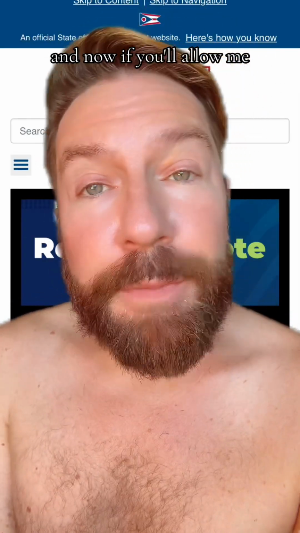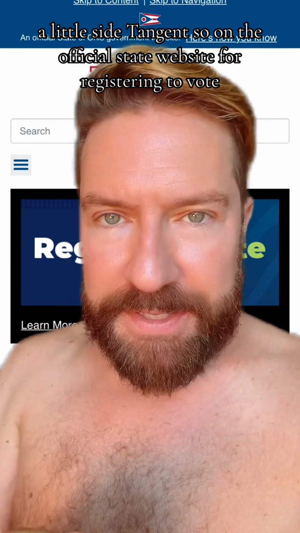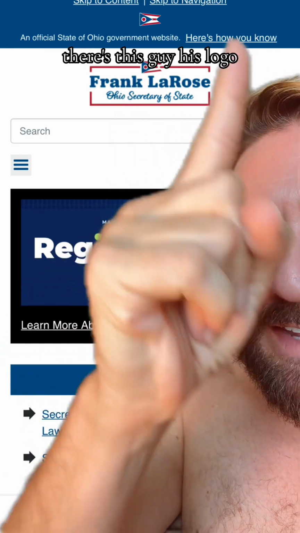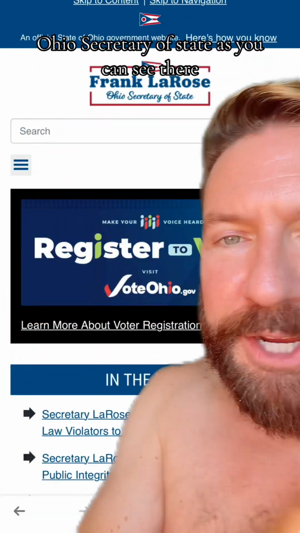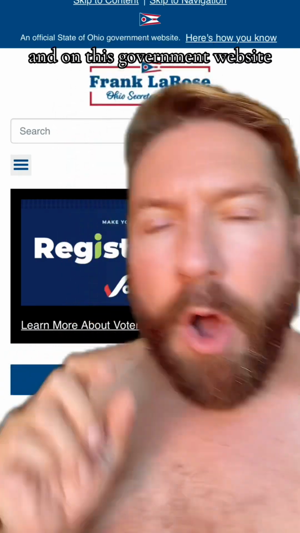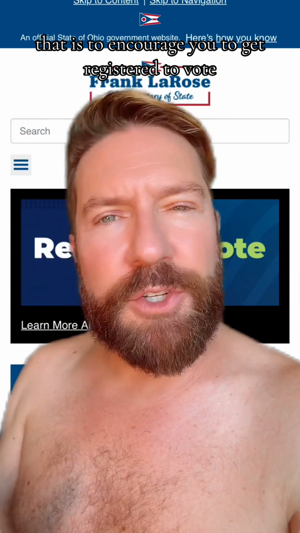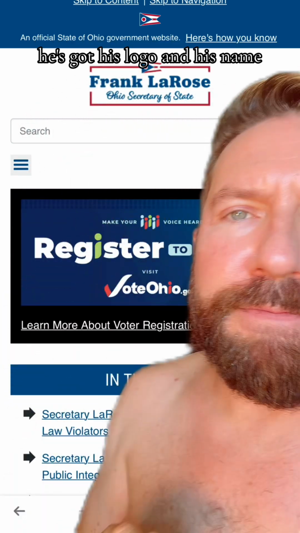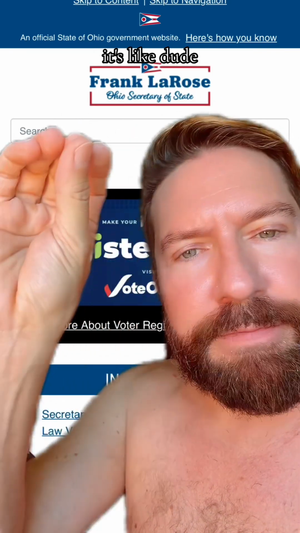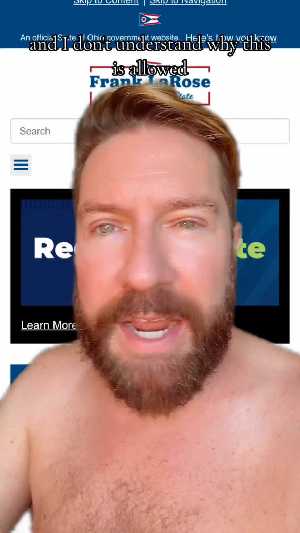And now, if you'll allow me, a little side tangent. On the official state website for registering to vote, there's this guy. His logo, Ohio Secretary of State, as you can see there, an Ohio Secretary of State Republican. And on this government website that is to encourage you to get registered to vote, he's got his logo and his name. Very Trump of him, I think. It's like, dude, take it down a notch. We don't need your logo and your name all up in the grill. And I don't understand why this is allowed.